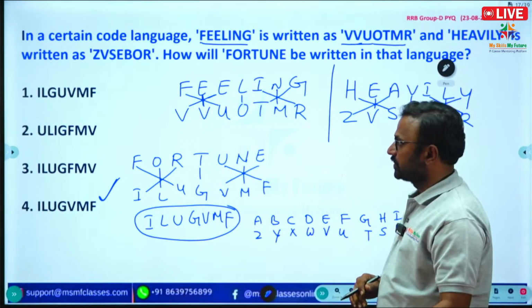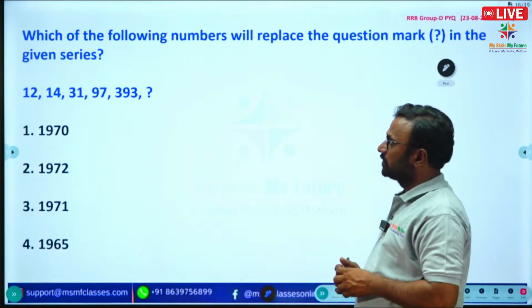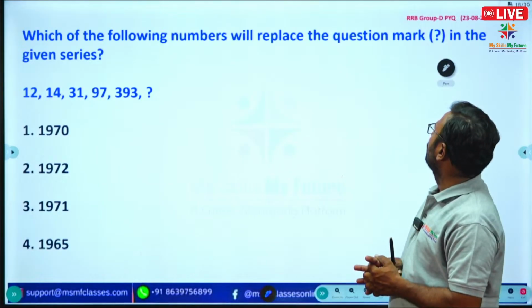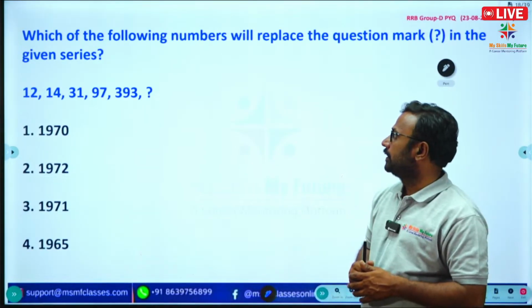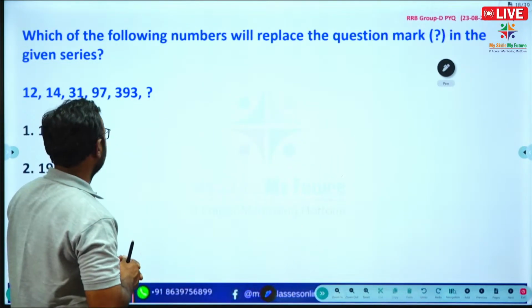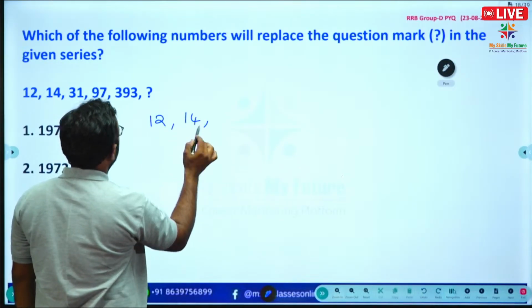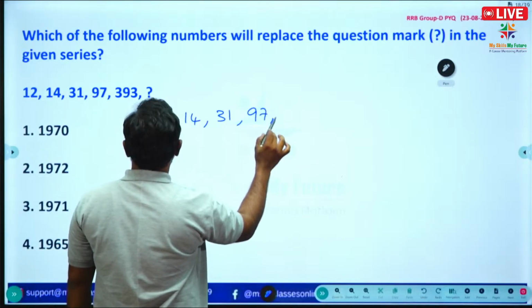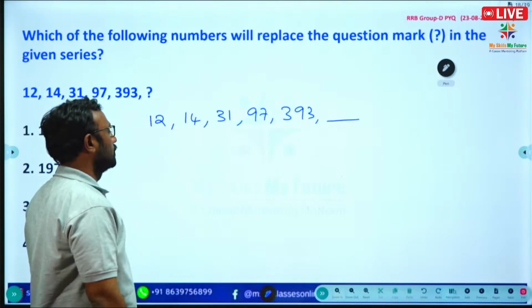Okay, right. Next question. See the question here. A number series question is given. Which of the numbers in the following options will come in the place of the question mark? Here they have given 12, 14, 31, 97, 393, and what will come in the place of the question mark.